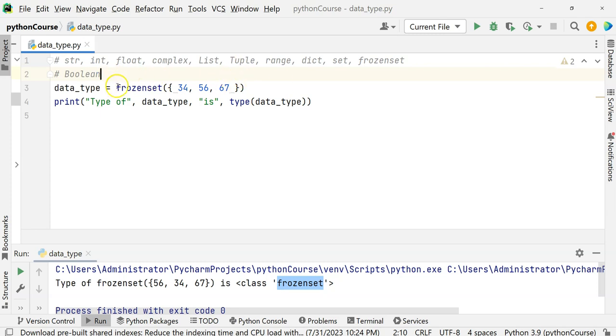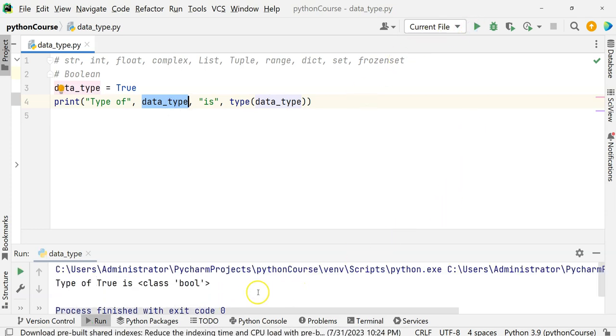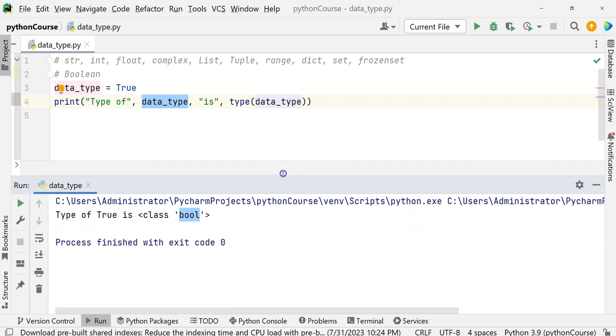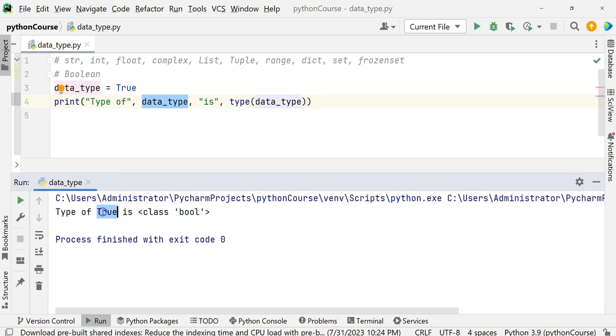So let's say I say this is true. What will be printed? The data type of true is Boolean, right? See, do you see it here? You can also have expressions here. If you say 2 less than 1, is 2 less than 1? No, this is false.